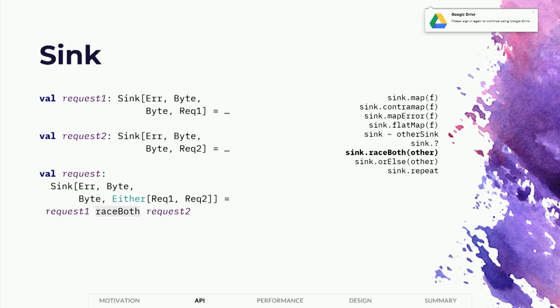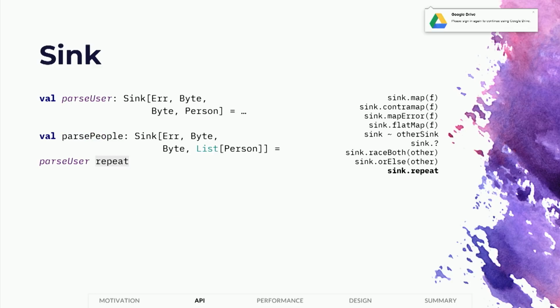Or else is similar, but will always prefer the left-hand side sink. And finally, we have sink repeat, which will repeatedly run the underlying sink, converting its result type to a list, and will collect all the results into a list.